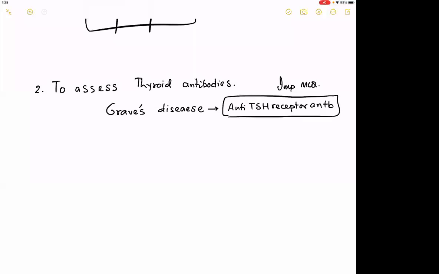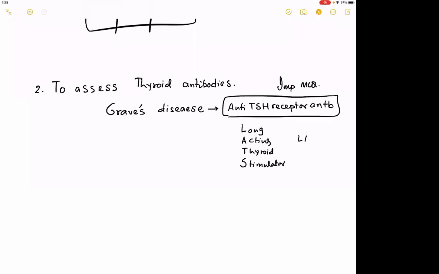Now, it can also be called long-acting thyroid stimulator. Both of these are the same thing.